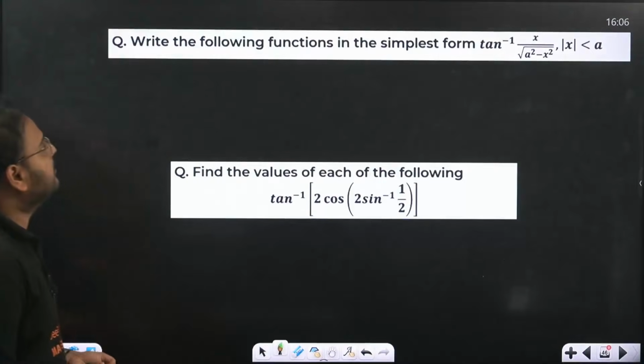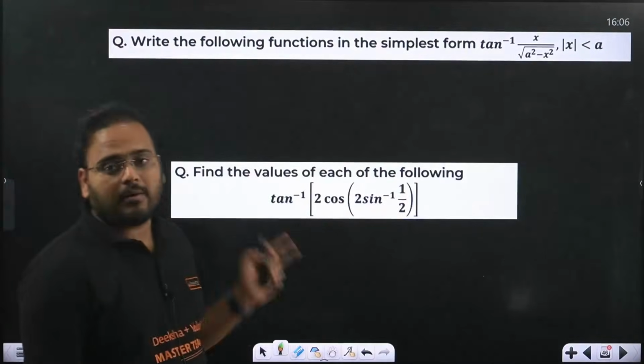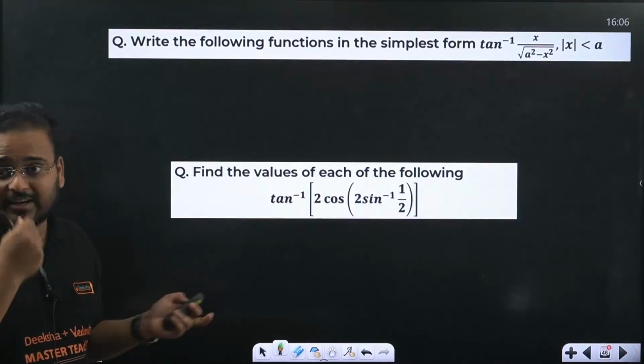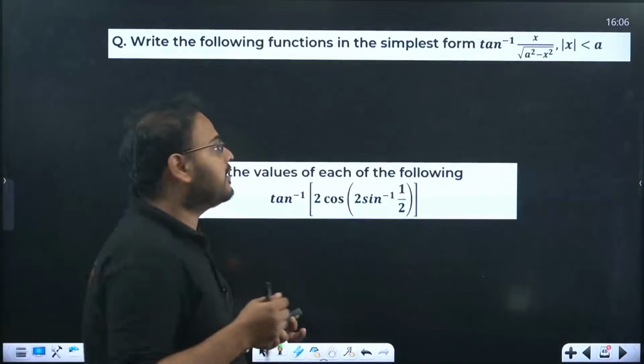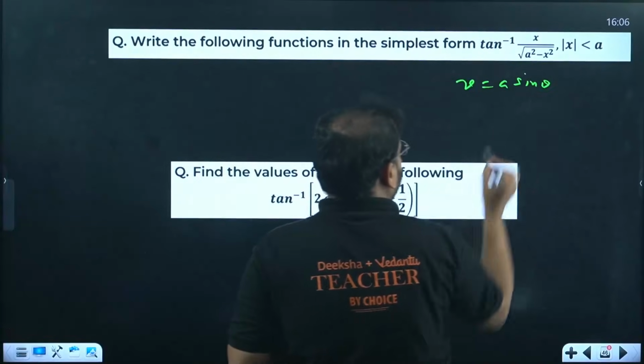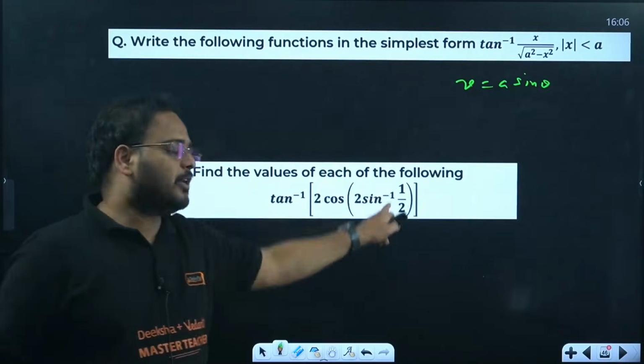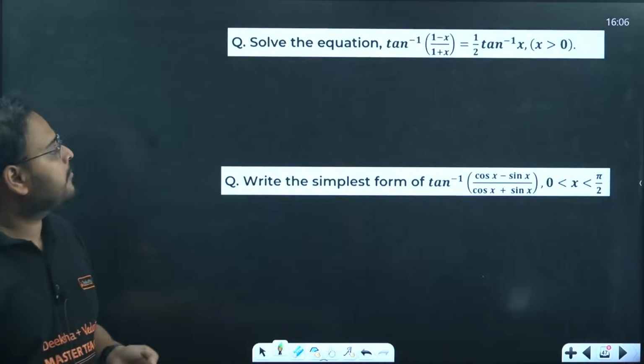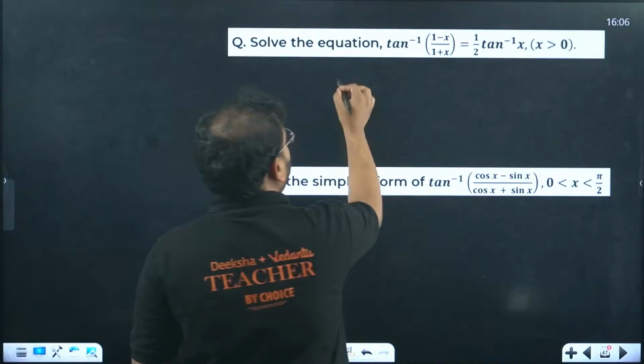Okay, here beta, write the following functions in the simplest form. In trigonometry, there are a lot of variations. I've taken all the variations. You know how to solve it, right? For this question, take x value as a sine theta. For this question, simplify. Sine inverse of 1 by 2 will be pi by 6, and so on. Okay. For this question, simply this formula will be true beta.